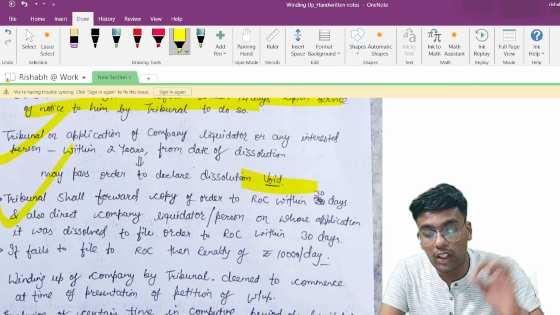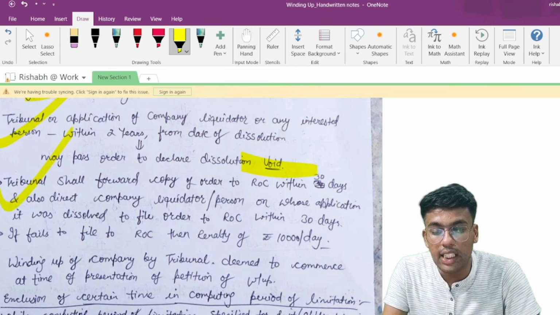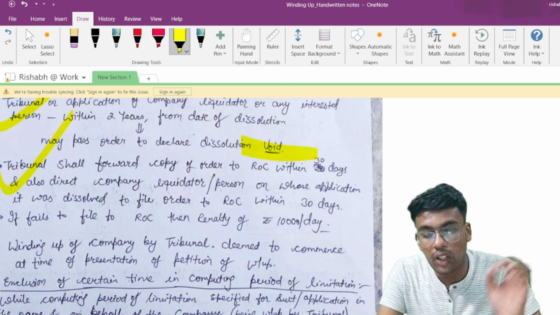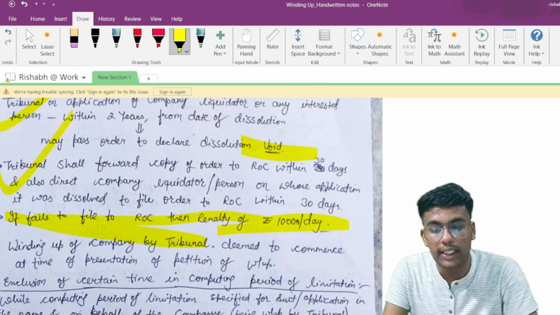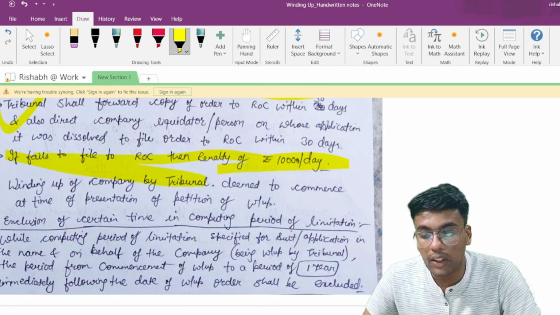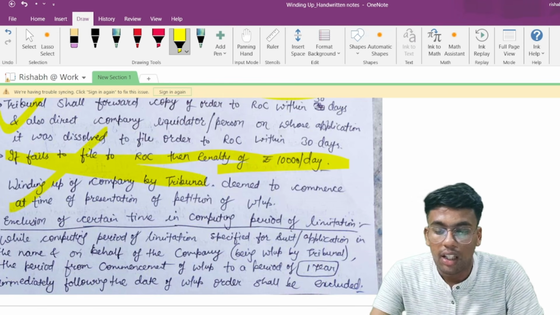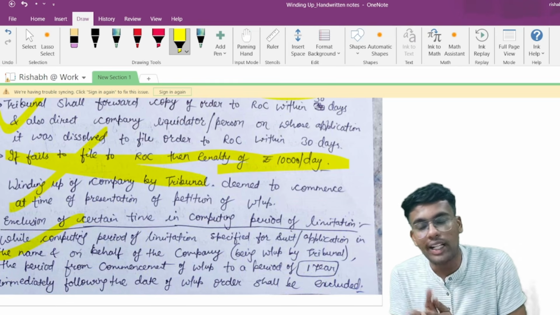Tribunal shall forward a copy of the order to the ROC within 30 days and also direct the company liquidator or persons on whose application it was dissolved to file the order with ROC within 30 days. If he fails to do so, there would be a penalty of rupees 10,000 per day. Winding up of a company by tribunal is deemed to commence at the time of presentation of the petition of winding up. The next point is very easy to understand. That's all about your entire winding up chapter.